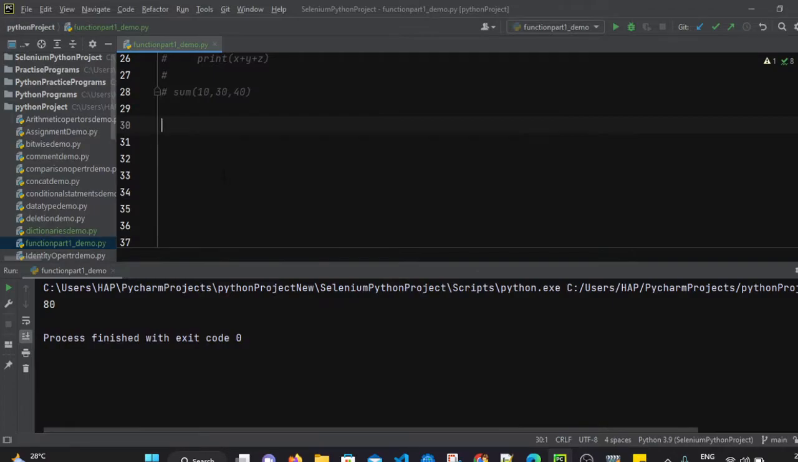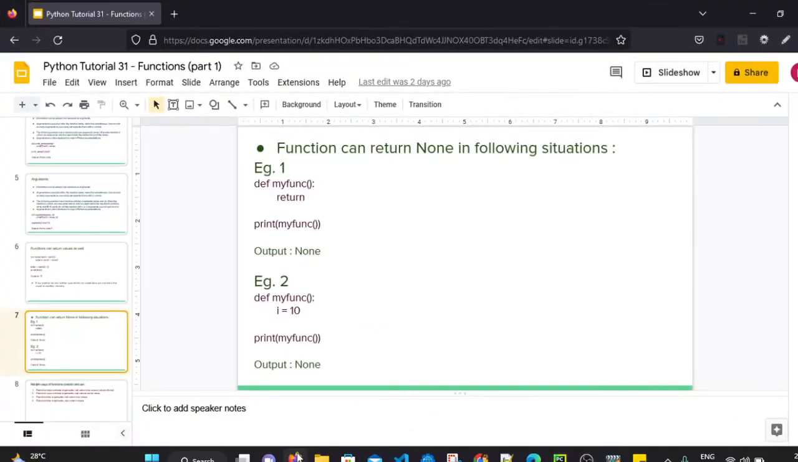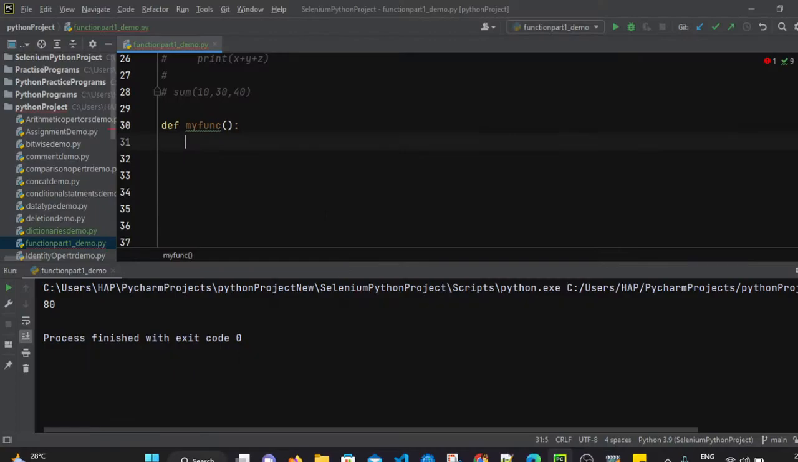Now let's see. I am going to define one function. Let's say I use the def keyword and then my function. So I have defined one function, and inside this function there are two situations. The first situation is that I am simply using the return keyword, but I am not mentioning anything. I have just used the return keyword.